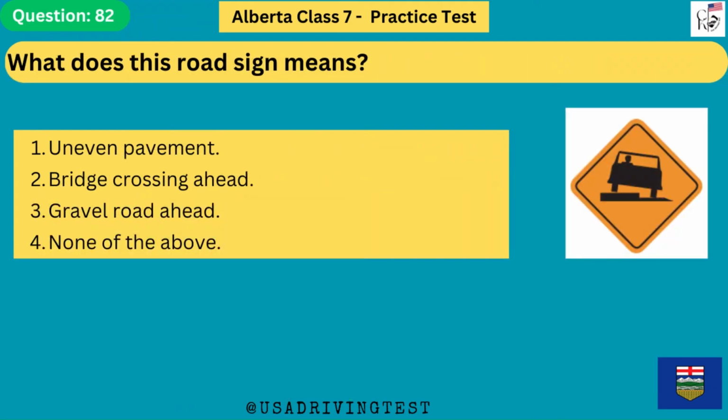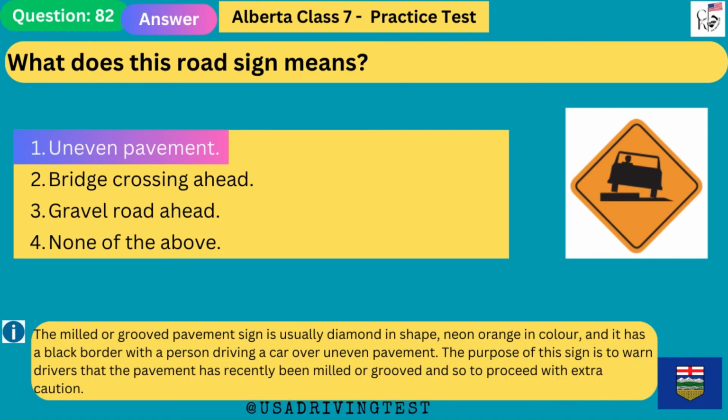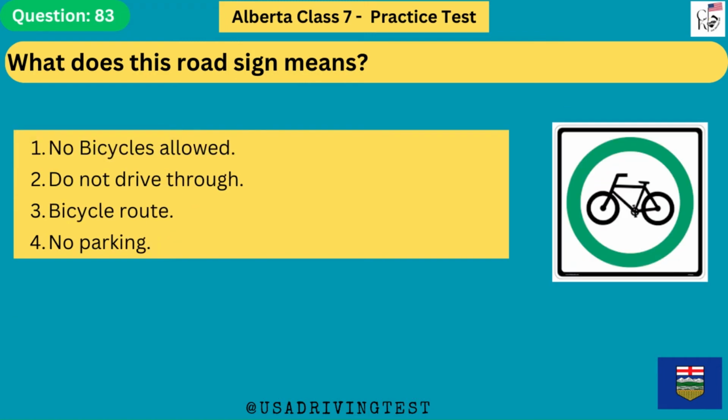What does this road sign mean? 1. Uneven pavement. 2. Bridge crossing ahead. 3. Gravel road ahead. 4. None of the above. The answer is 1. Uneven pavement. The milled or grooved pavement sign is usually diamond in shape, neon orange in color, and it has a black border with a person driving a car over uneven pavement. The purpose of this sign is to warn drivers that the pavement has recently been milled or grooved and so to proceed with extra caution.